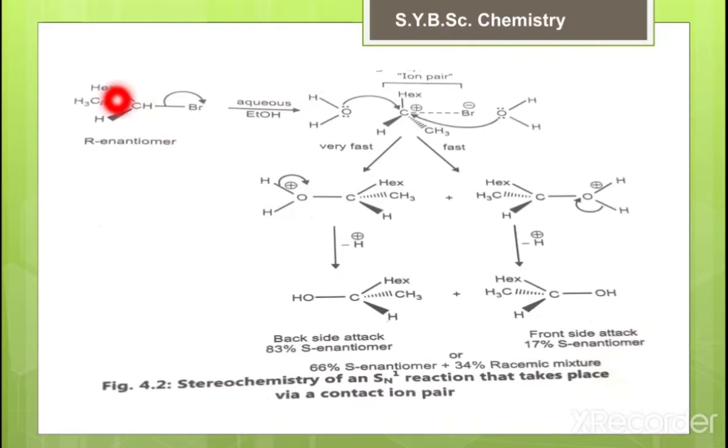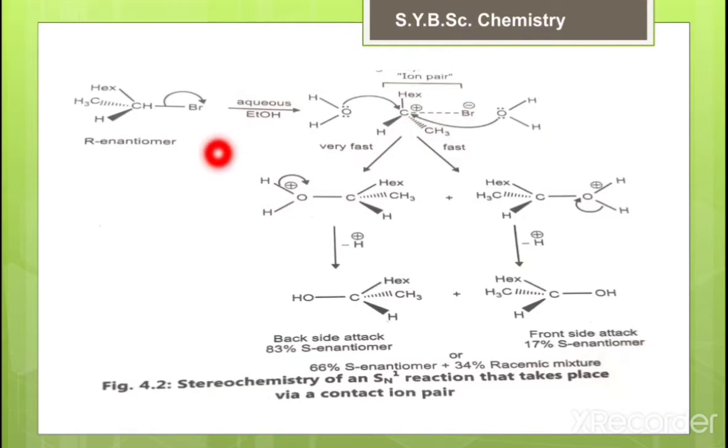This starting material has the R enantiomer. In the SN1 reaction, the first step is departure of the good leaving group, and the reaction takes place in presence of aqueous ethanol, and here we get the carbocation.